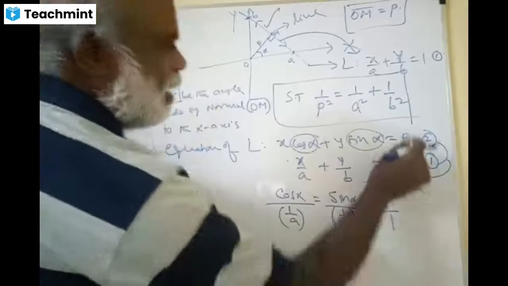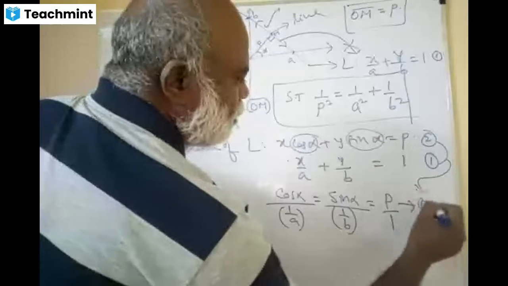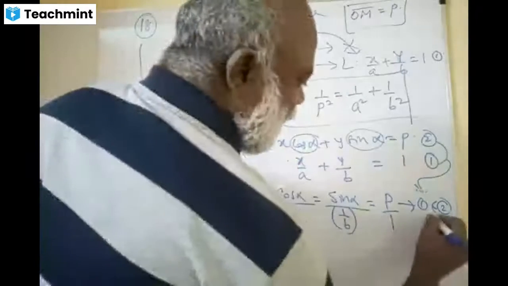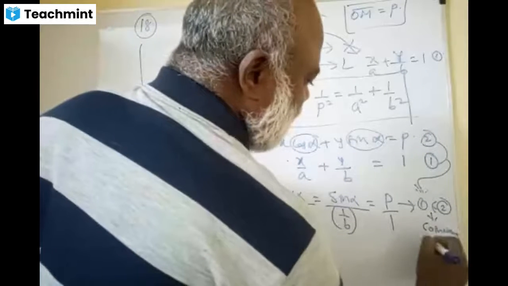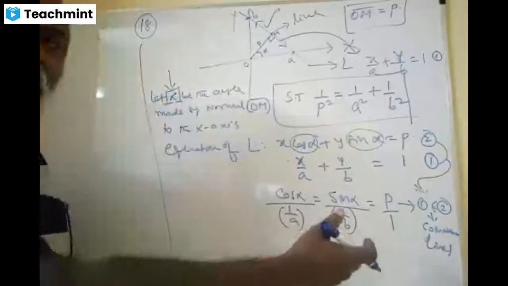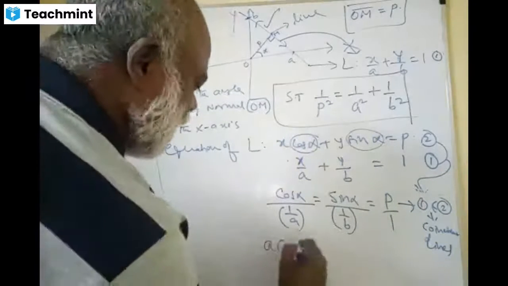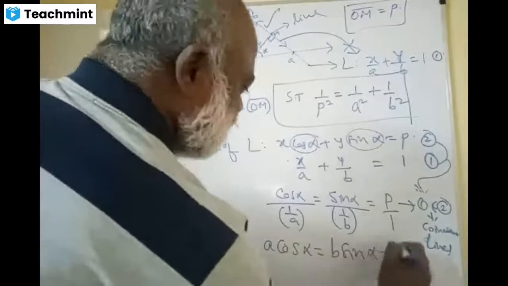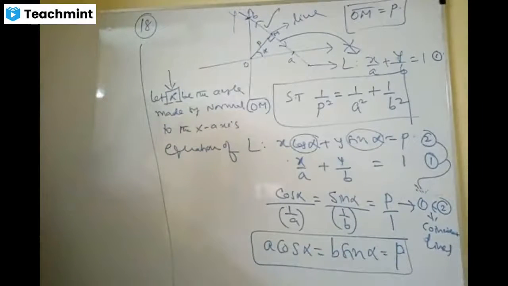This is because of the rule from 1 and 2. You can write because they are coincident lines, or you can quote that rule which I said. Can I say now, this is A cos alpha is equal to B sin alpha is equal to p, yes? Yes or no?